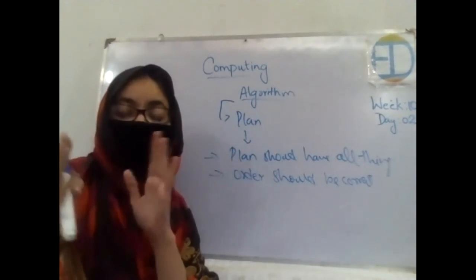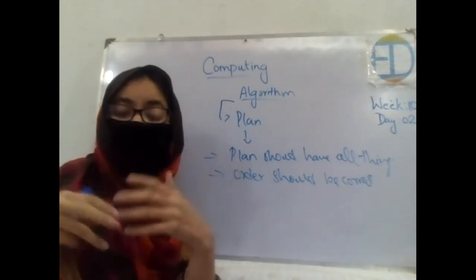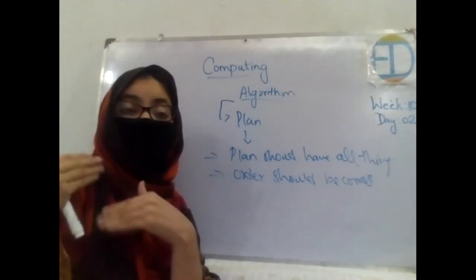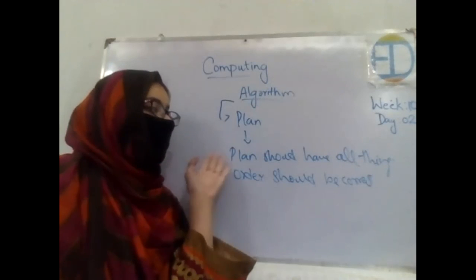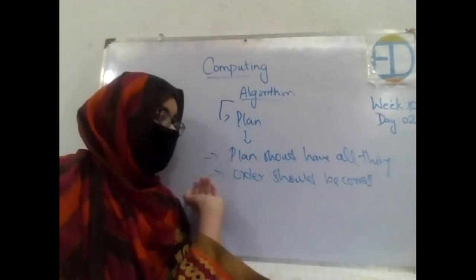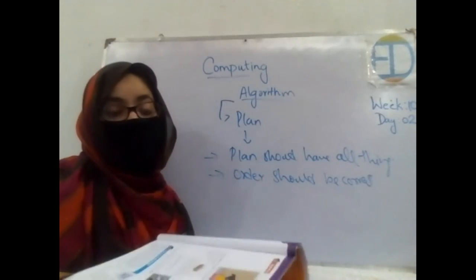Okay, so that was all for today. What we have learned is what an algorithm is and how to make a proper plan, and what things we should be careful about while making a plan: we should first note down all the things, and then we should also follow the correct order for that as well.